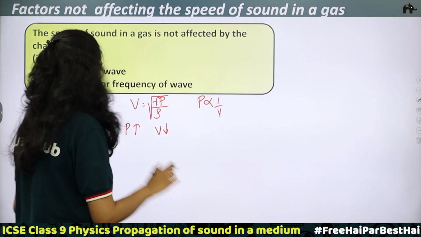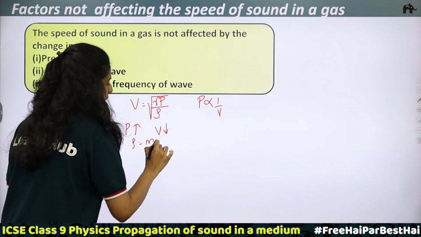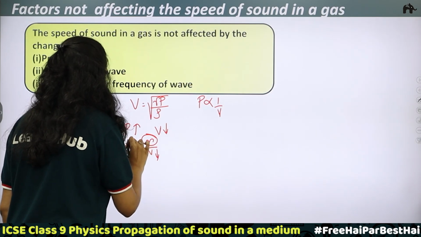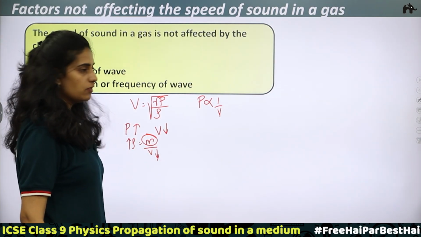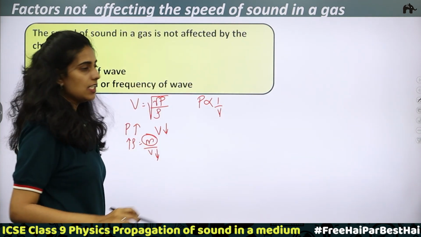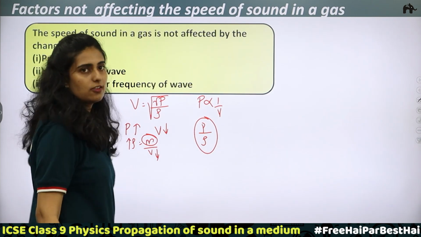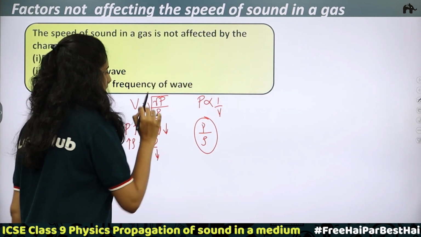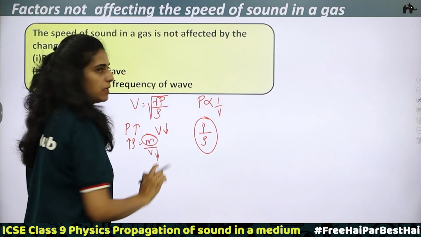Now there is a relation for density. Density is equal to mass by volume. Mass is a constant. So when volume decreases, what happens to the density? Density will increase. So here you can see that the ratio P by rho will always be a constant. Okay, the ratio P by rho will be a constant. So this is the reason why the speed of sound does not depend on pressure.